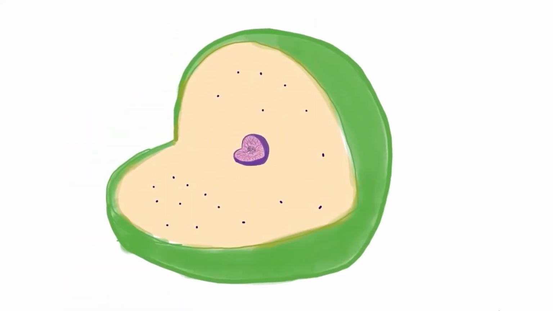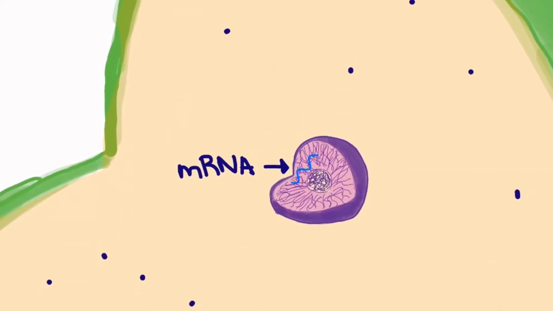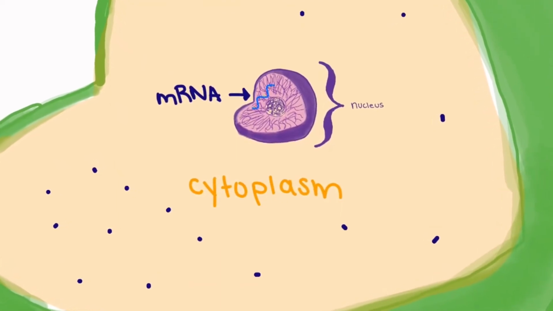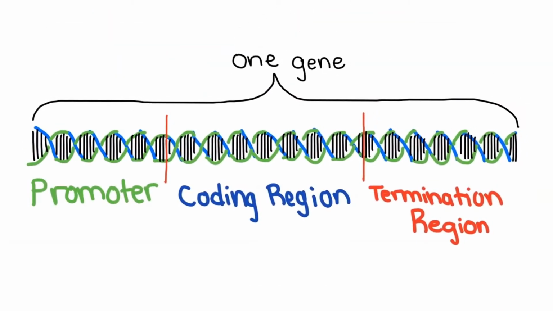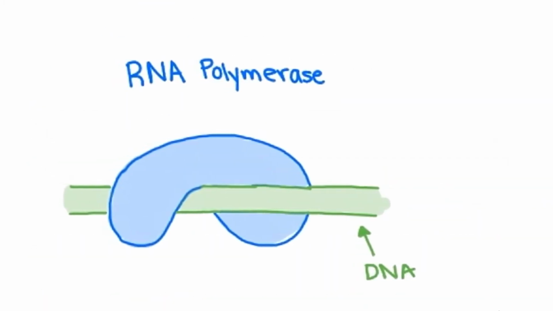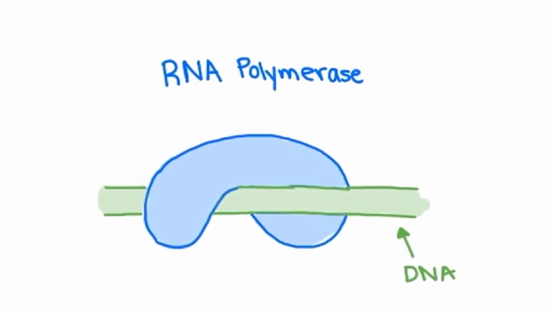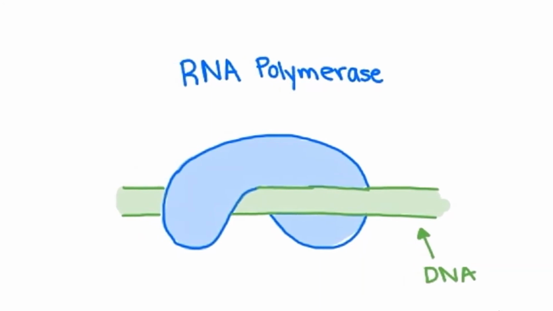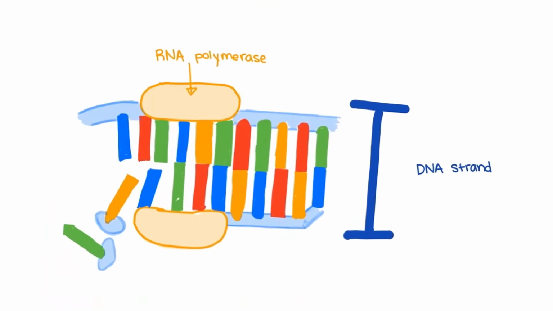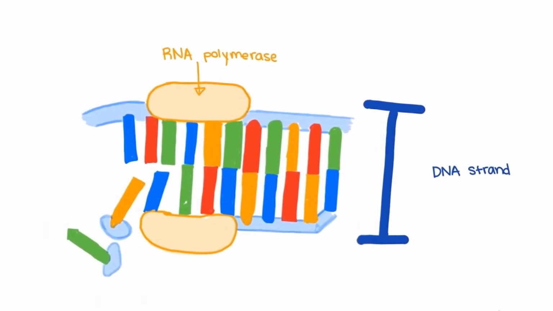The process of transcription is similar to DNA replication. Transcription begins as a copy of a gene as mRNA and carries the information to the cytoplasm. The 3 regions in a gene are the promoter, coding region, and termination region. RNA polymerase molecules are present in the nucleus. It is an enzyme responsible for reading DNA code and building the mRNA strand. The promoter signals when to turn the gene on and off. RNA polymerase recognizes when the promoter is signaling to produce the protein and binds to the DNA strand.